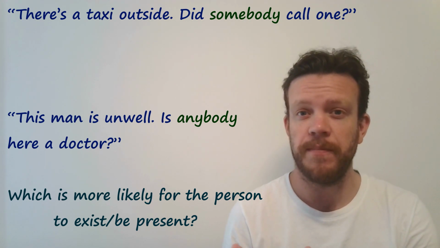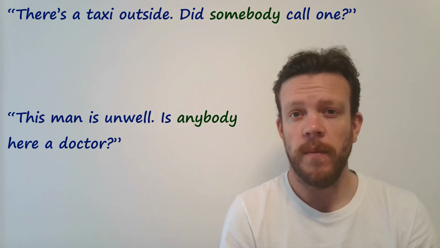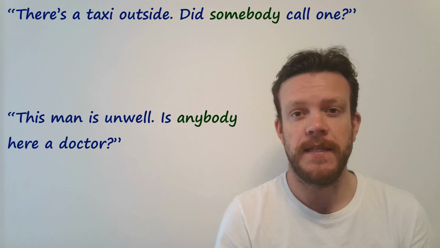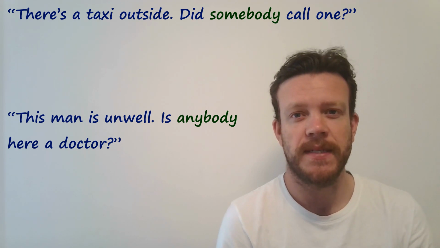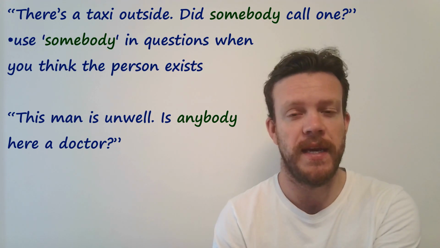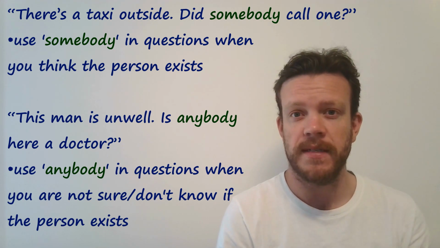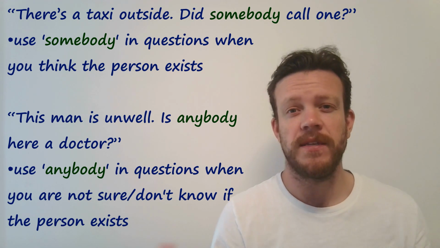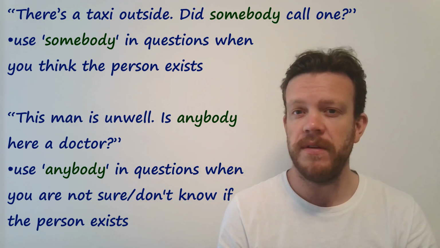The doctor or the person who called the taxi? And well done here, if you said, did somebody call a taxi? It's more likely this person exists. You use somebody when you think the person exists, anybody when you don't know if they exist.